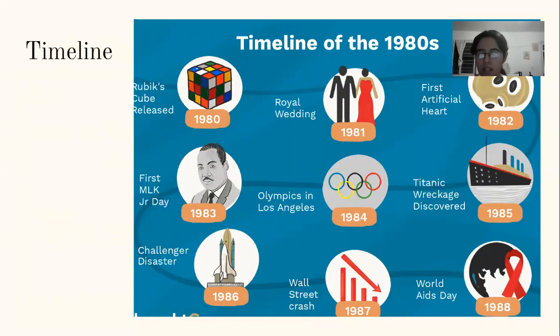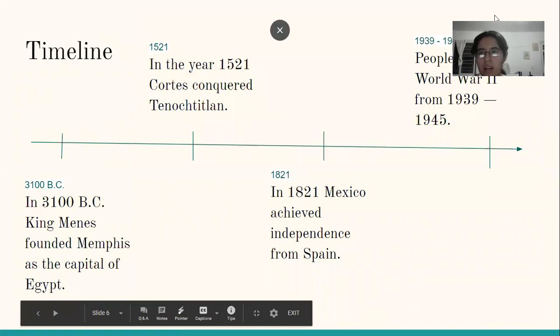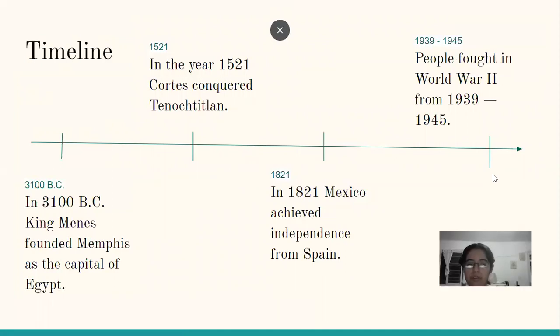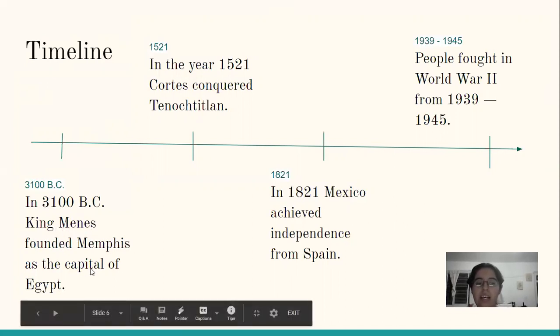Here I found some interesting information and I made a timeline about historical events. The first one says, in 3100 BC, King Menes, I guess, founded Memphis as the capital of Egypt. So founded in that year.